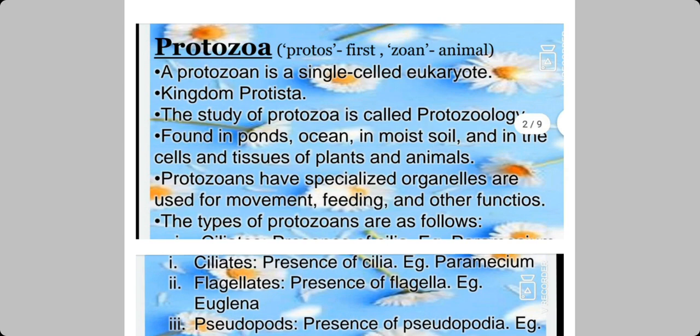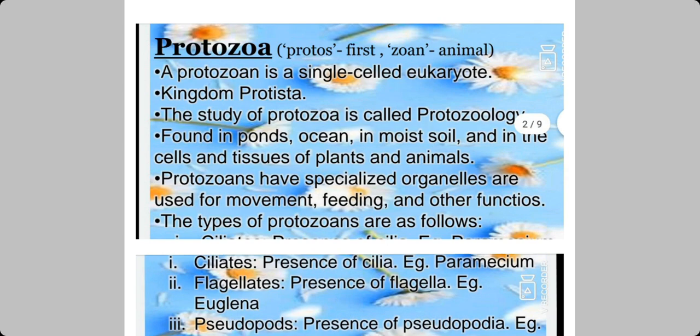If it is in microns, we are unable to see it. It's a very, very small tiny organism. We are able to see it under the microscope only. Protozoans have specialized organs for movement, feeding and other functions. For example, pseudopodia. When you learnt about amoeba in lower classes, you learnt about pseudopodia. Do you remember that? I will explain. Before that, we will see the types of protozoans.